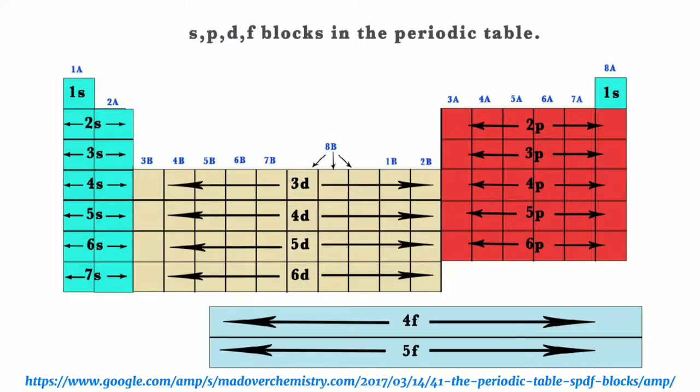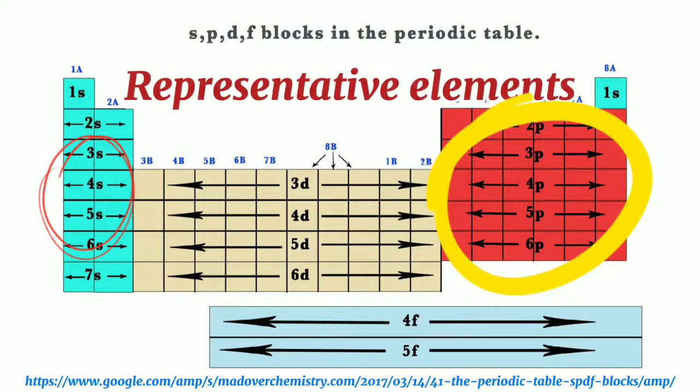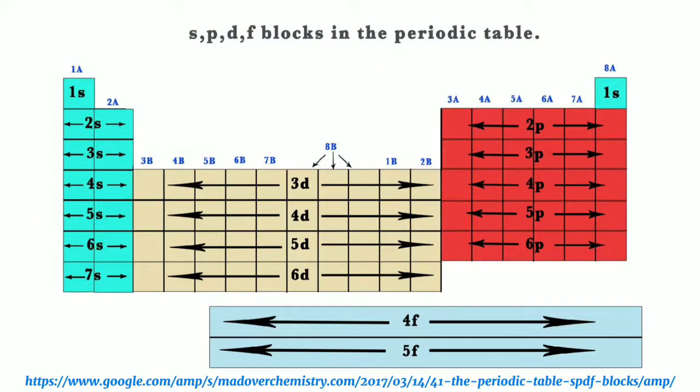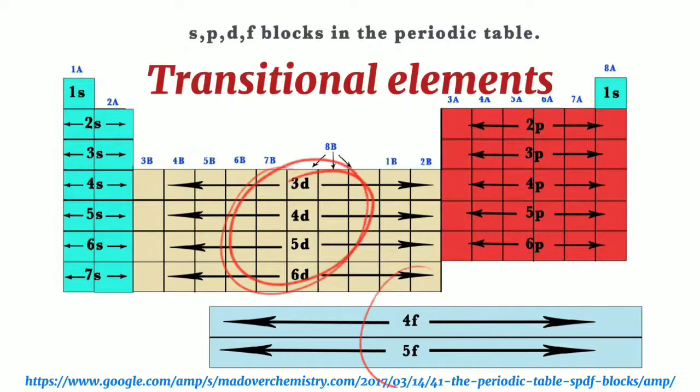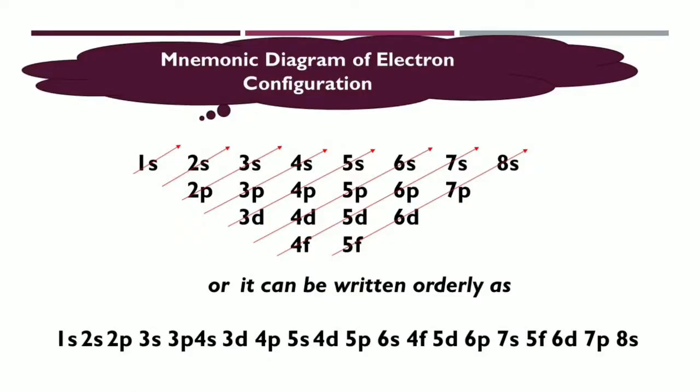So here are the blocks in the periodic table where we can find the s, p, d, and f blocks. Elements under the s and the p blocks are called the representative elements, while the elements located under the d and the f blocks are called the transition elements. The order of subshell filling is given by following the diagonal arrows, starting on the left side.